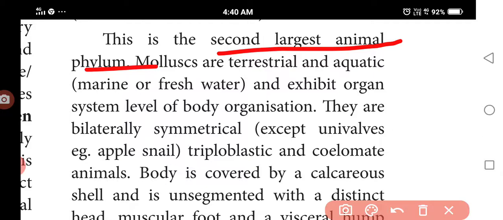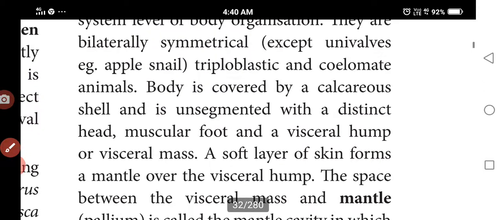Next, it is bilaterally symmetrical. It is a triploblastic animal, a coelomate animal. The body is covered by this calcium. The body is made up of a head, muscular foot and visceral hump, the visceral mass.